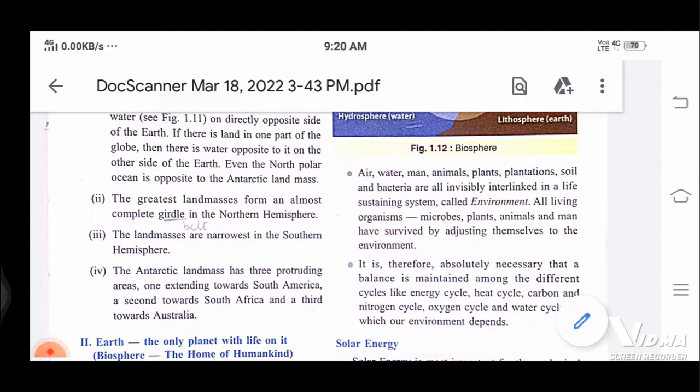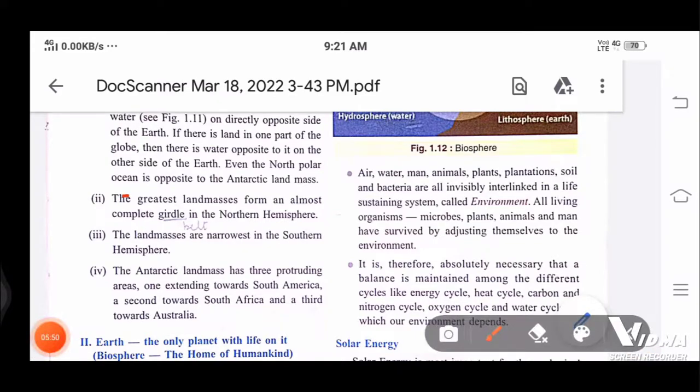So the greatest land masses form an almost complete girdle in the northern hemisphere. What they are saying is, in the northern hemisphere, the land masses, like the mountains, are making a type of belt. We know what a belt is. Let me explain to you.